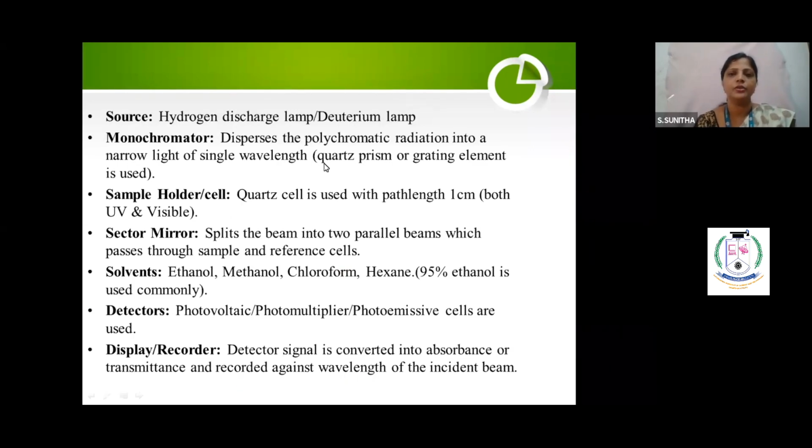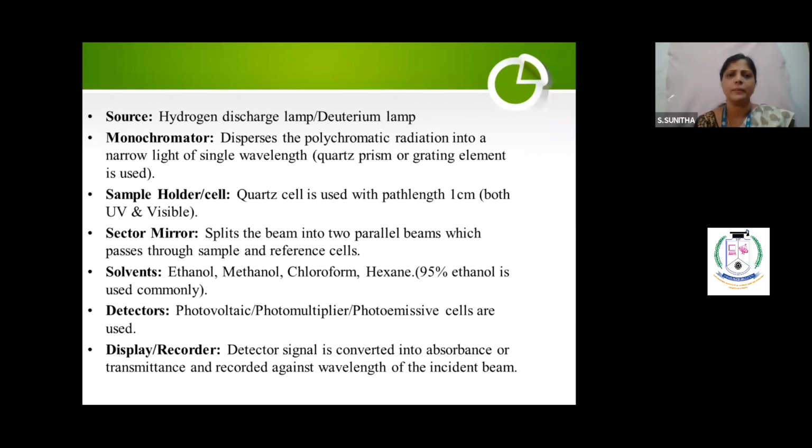And I told you, no. So what is the source you are using? You are using a hydrogen discharge lamp or deuterium. No need to write any sentences. Source: hydrogen or deuterium lamp. Any one, not both. Any one of the lamps you can use, or both also you can use. One is for UV and one is for deuterium. But the hydrogen and deuterium both will work for UV and visible light.